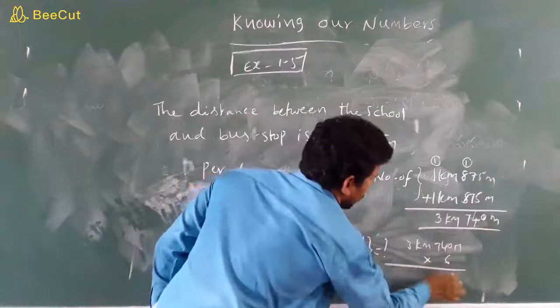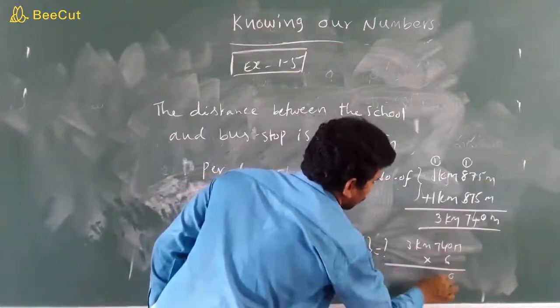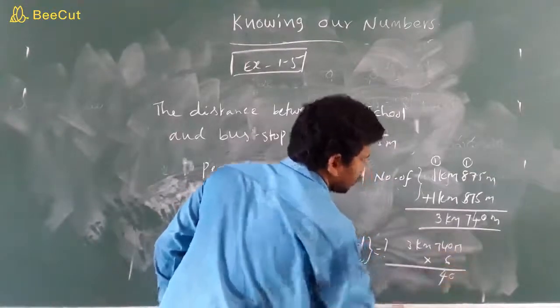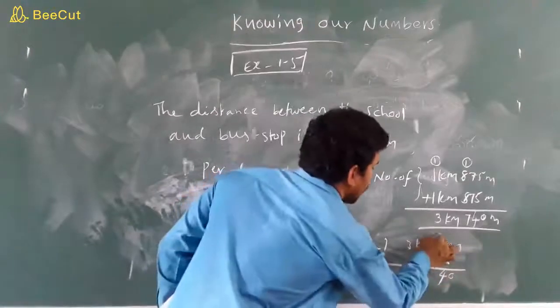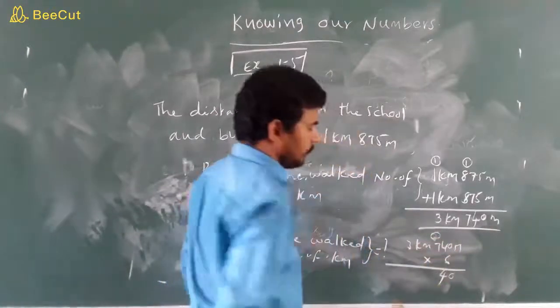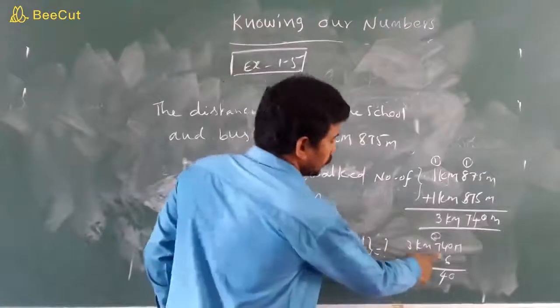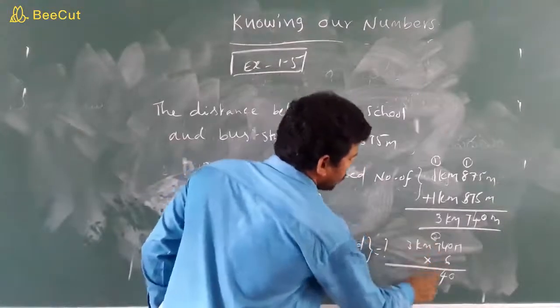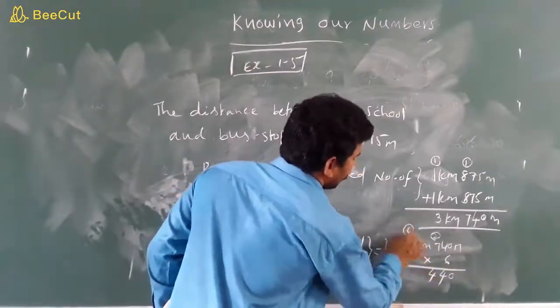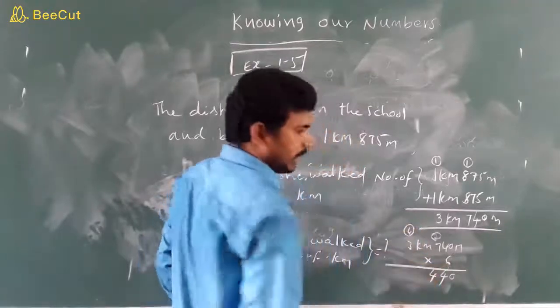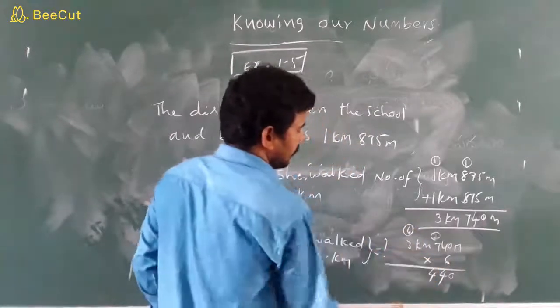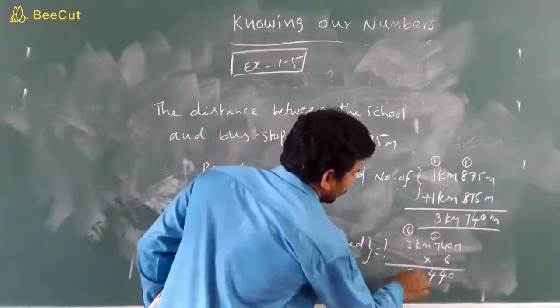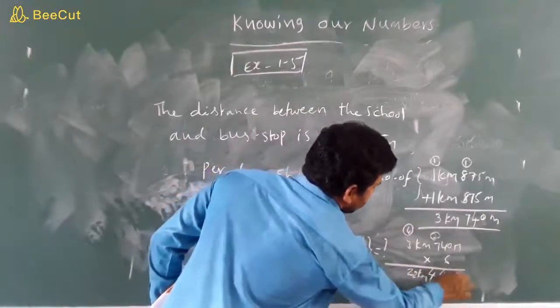So 0 6s are 0, 4 6s are 24. 4 6s are how much children? 24. 2 carry. So 7 6s are how much children? 42. 7 6s are 42 plus 2, 44. 4 carry. 3 6s are 18. 3 6s are how much children? 18. 18 plus 4, 22. This is the kilometer. This is the meter.